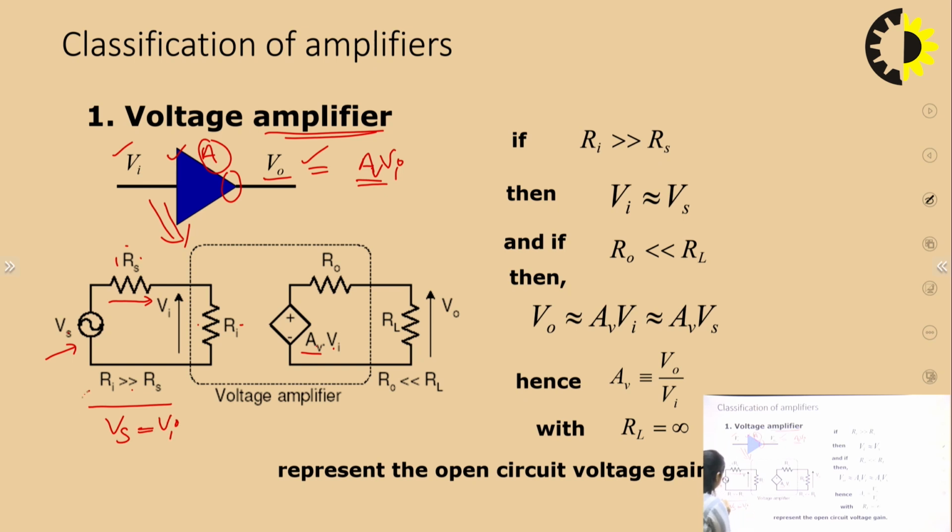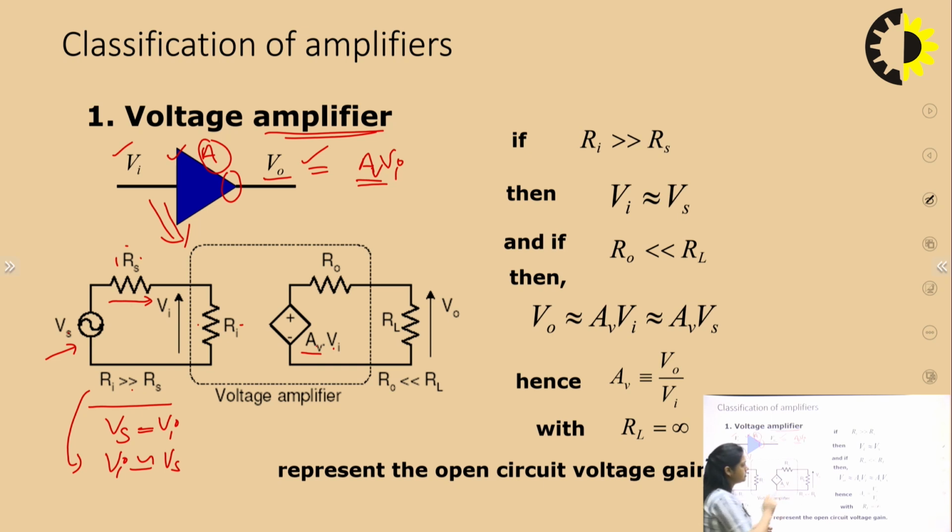But in this case, if Ri is very much greater than Rs, I can write Vi is nearly equal to Vs. This concept is known as impedance matching. Here we have matched the impedance such that there is minimum loss from supply voltage to the input signal node. So this is why R input should be very high in case of a voltage amplifier, so that there is minimum loss of input signal.